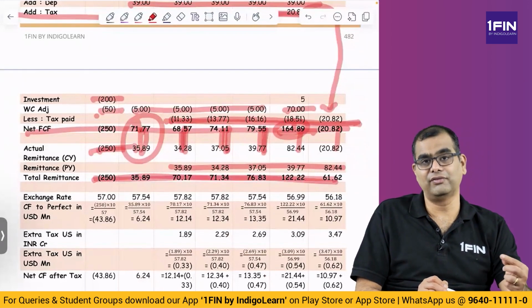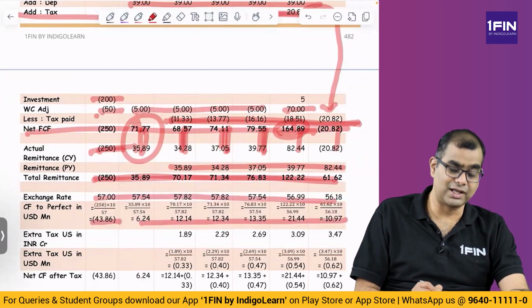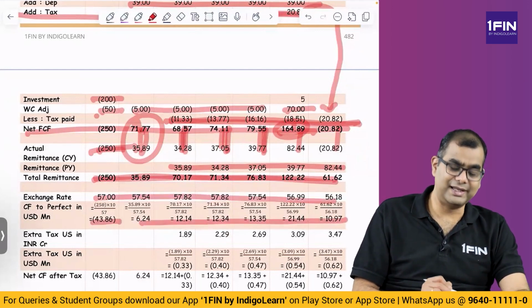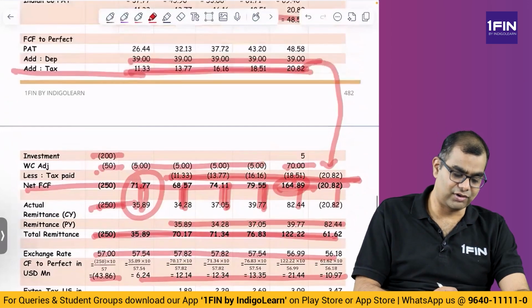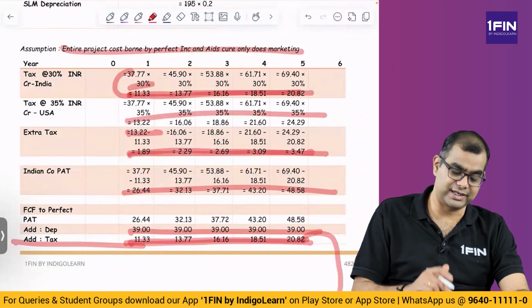This INR you have to convert it into dollars. What are the dollar? We already have the dollars rate. You convert. You get some 43 million, 6, 12, 12, so on and so forth. To this, you subtract the USD tax. What is USD tax? We have already computed here, which is what? $1.89 that is paid in the next year.